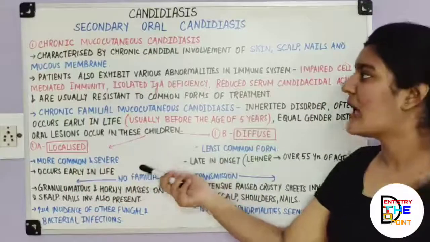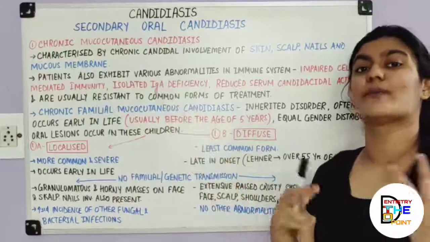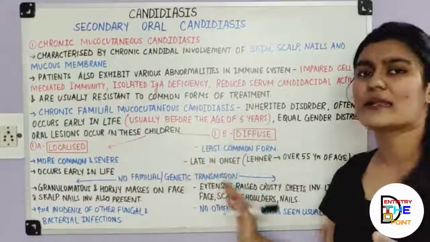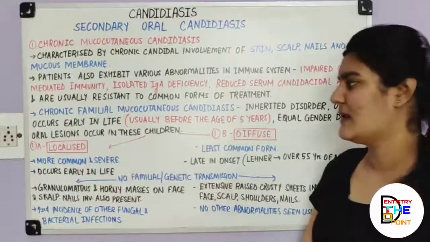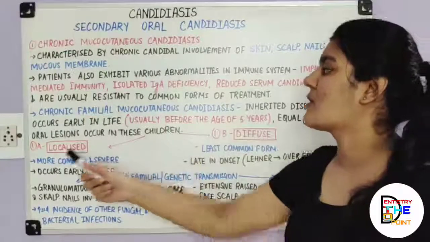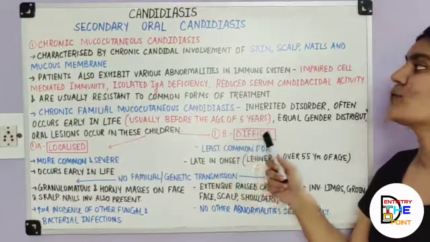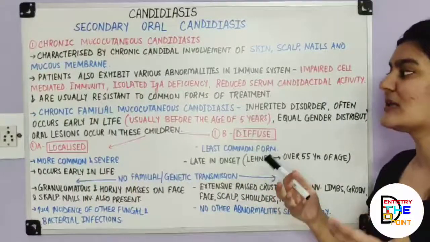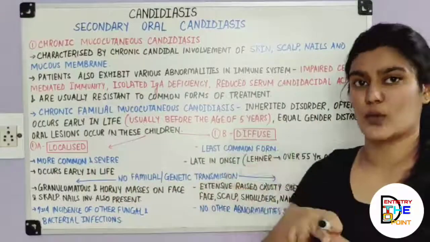Simple as that. Now you can say that this chronic mucocutaneous candidiasis can be of two types or two variants, or these are completely two separate entities. You can say it any way like that. Just because the name is the same, it is chronic localized mucocutaneous candidiasis and chronic diffuse mucocutaneous candidiasis. Now the name itself suggests localized, that is pertaining to specific areas or specific locations.